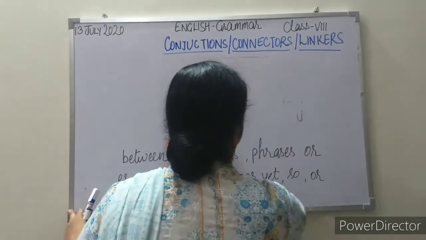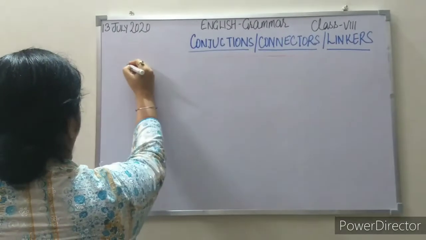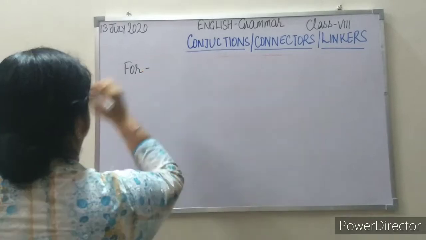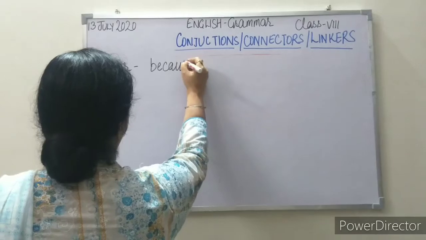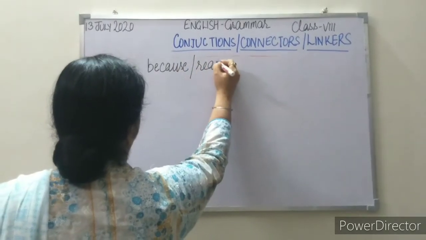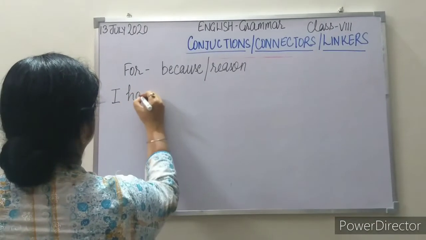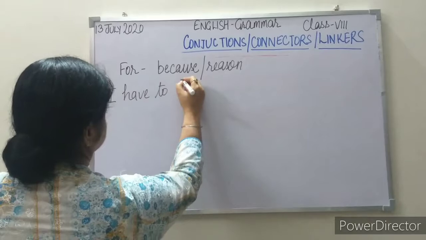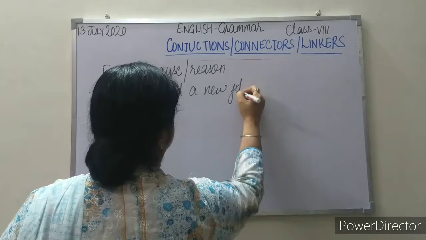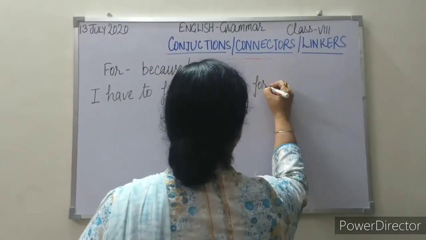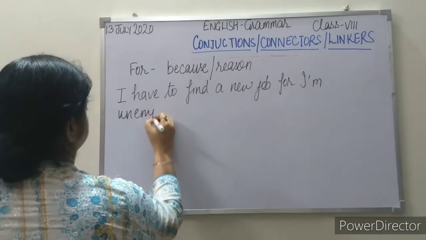The very first coordinating conjunction I am going to discuss here is for. And why is it used? The meaning is because; it gives the reason. See the example. I have to find a new job, for I am unemployed.